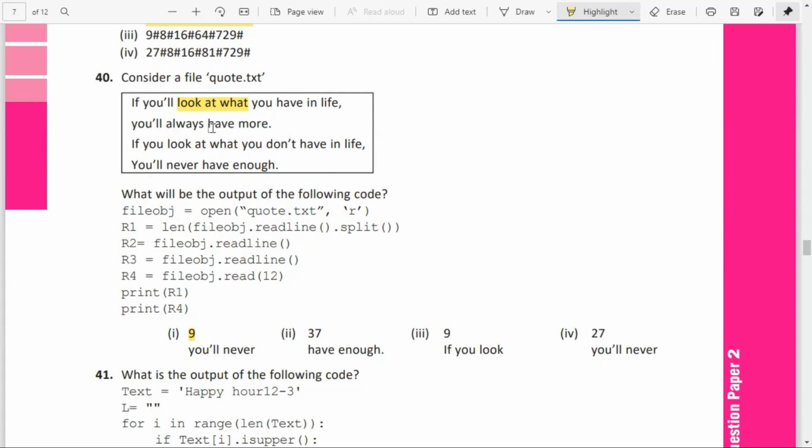R2 means the second line will be read. R3 will be reading the third line. R4 is read of 12, so only 12 characters have to be read. So how many characters? 1, 2, 3. Even special characters or space will also be considered as a character. So 1, 2, 3, 4, 5, 6, 7, 8, 9, 10, 11, 12. So hence you got option 1.